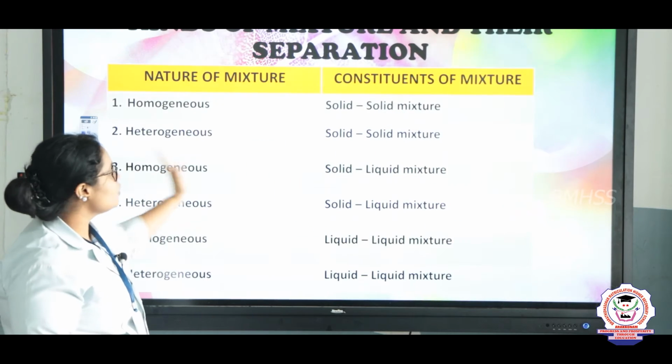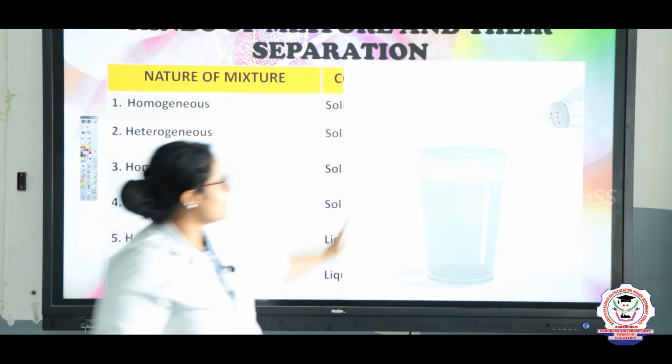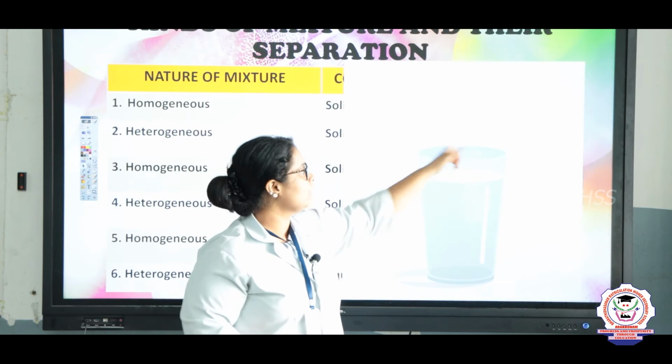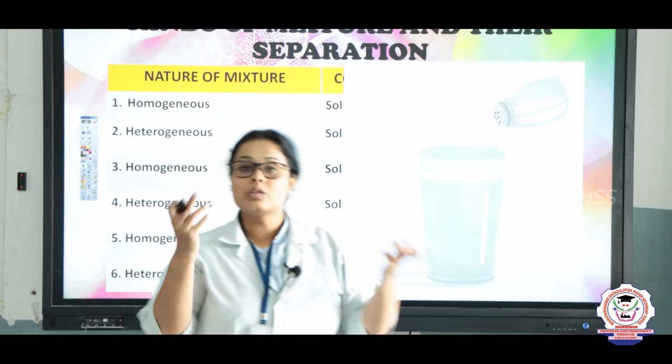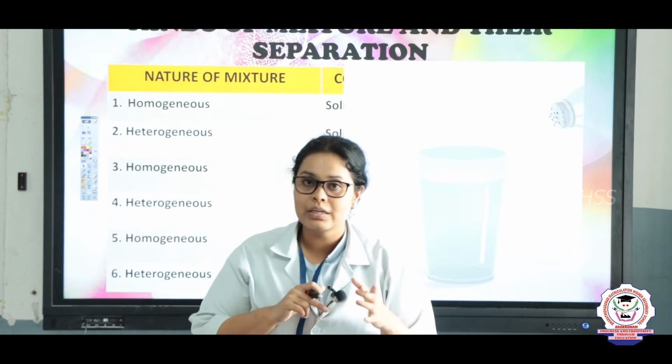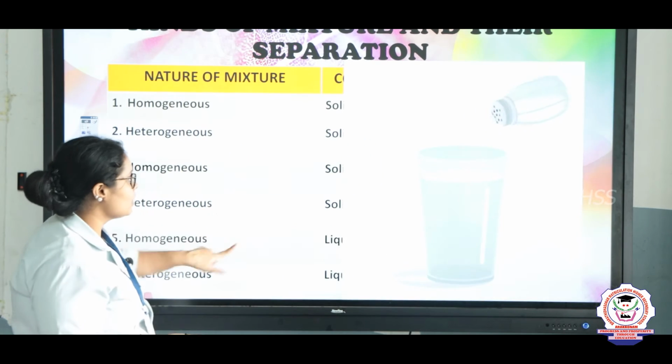Now, homogeneous solid and liquid. Here I am taking a glass of water, and in that I am adding salt. When I add it, the salt will get easily dissolved, right? Since it is getting easily dissolved, you can call it a homogeneous mixture.